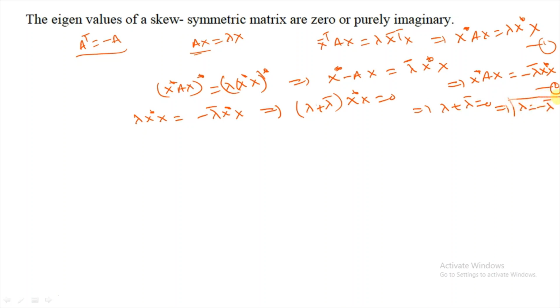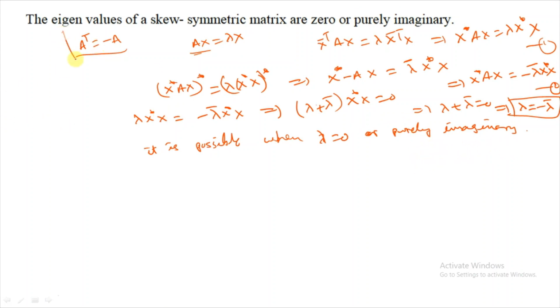It's possible lambda equal to lambda bar only when lambda is 0 or purely imaginary. Purely imaginary means an imaginary number. Therefore, we are taking a skew symmetric matrix. Therefore, eigenvalues of a skew symmetric matrix are 0 or purely imaginary. It's not real. This is the one: purely imaginary.